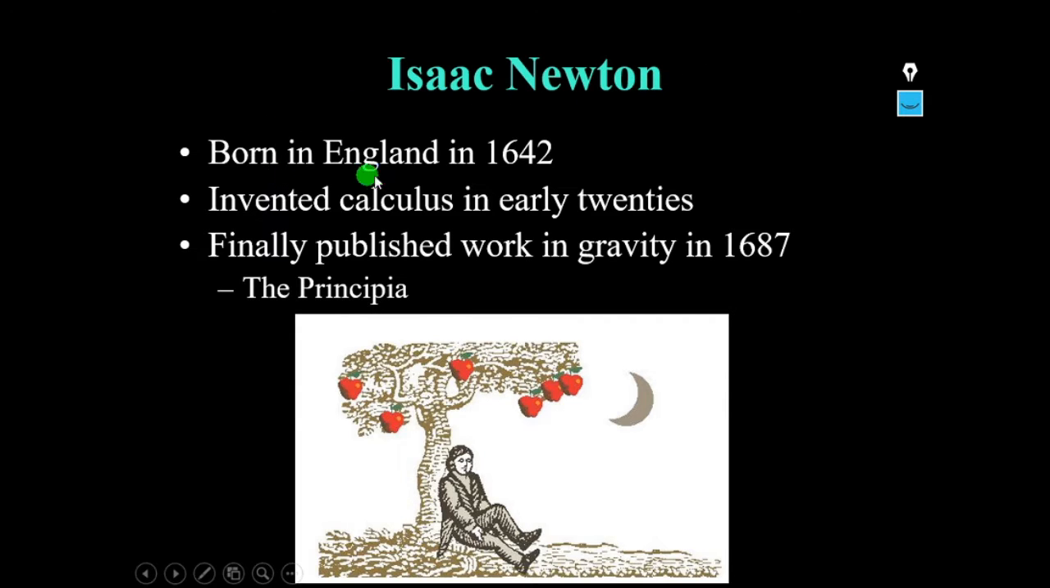He was born in England in 1642. He invented calculus in his early 20s. Finally, he published a work on gravity in 1687 called the Principia. In this, he noted the details about gravity. So he studied and published his work relating to gravity.